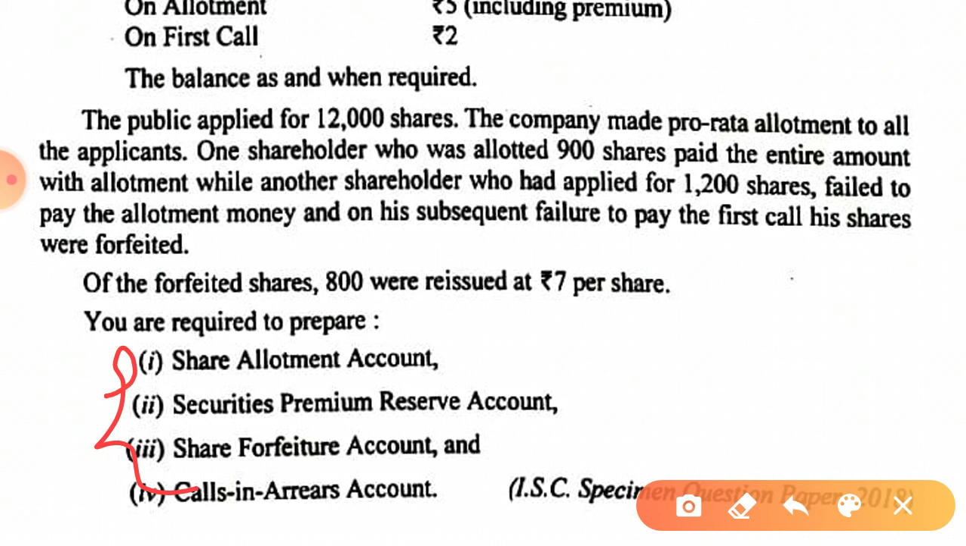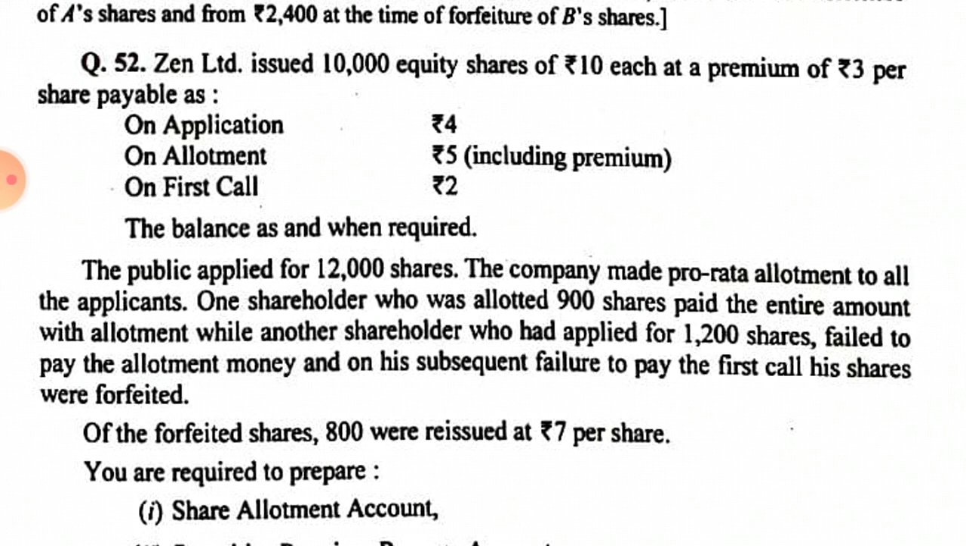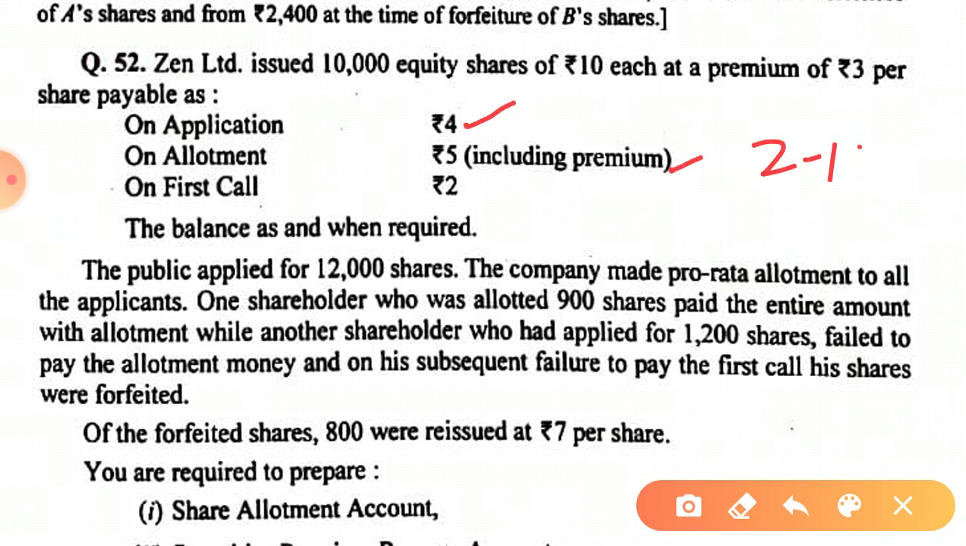Okay, so rupees 4 was called at the time of application, 5 on allotment, 2 plus 3, because it is written here including premium. On first call rupees 2 and the balance, that is 2, isn't it? On the final call the public applied for 12,000 shares, so pro rata allotment was made to the applicants and one shareholder of 900 shares paid the entire amount.